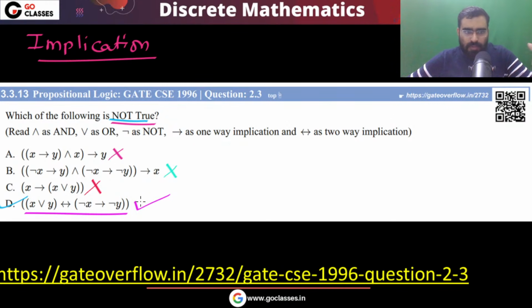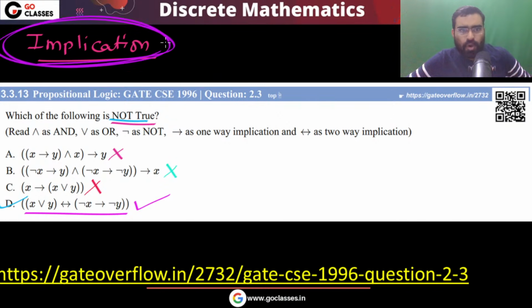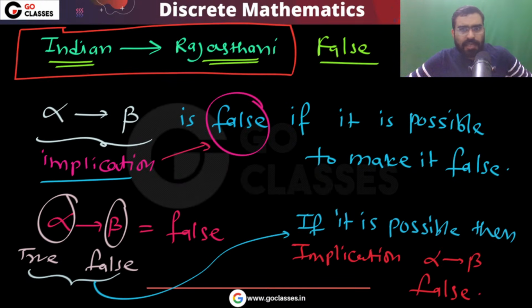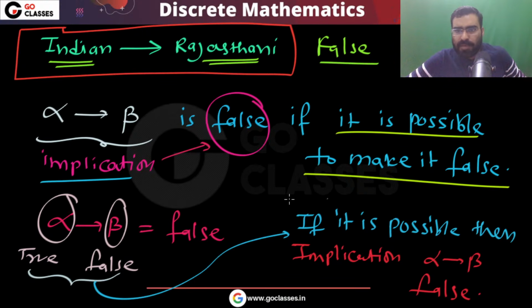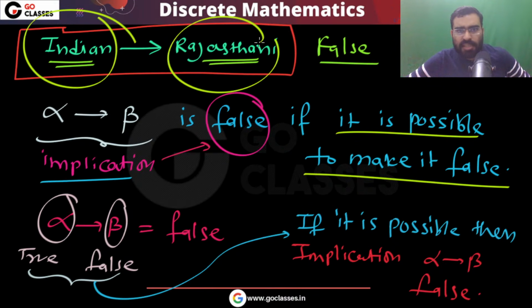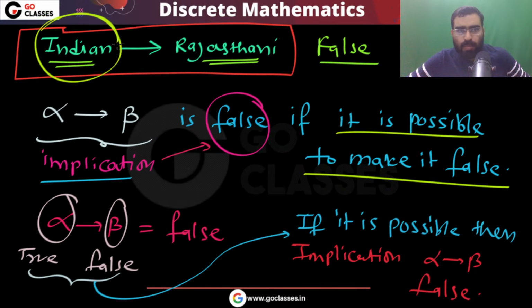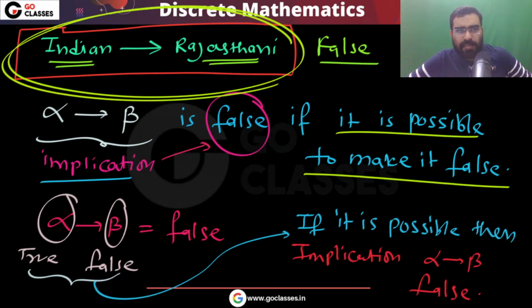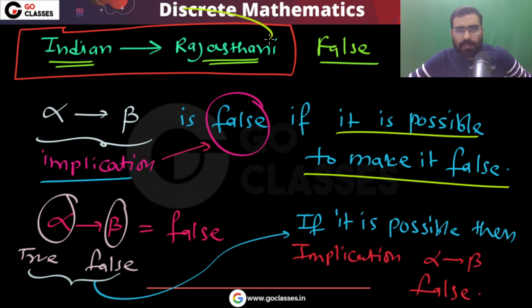Remember, this is a very nice question, because in this question 4 options are given to you. All these statements are implication or bi-implication statements, and you can easily see when I can say an implication is false. An implication is false if it is possible to make it false. If you are Indian, then you are Rajasthani: it is possible to make it false, because you may be Indian, this may be true, but you may not be Rajasthani. Maybe you are from Karnataka. So you can make this statement false, and this implication is false.